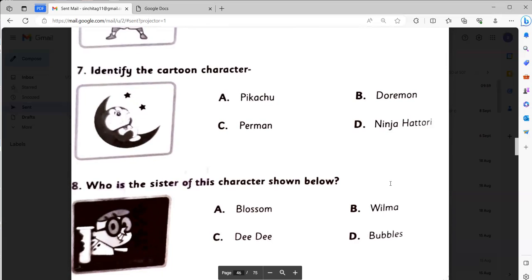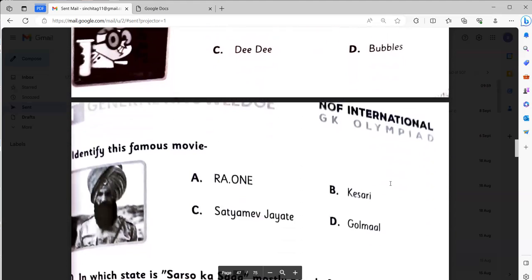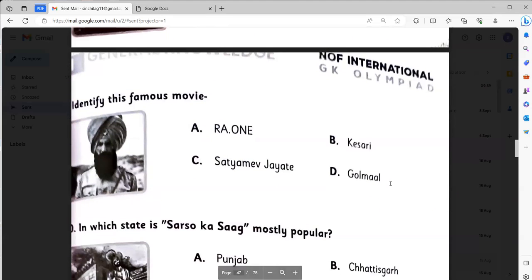Who is the sister of the characters shown below? It will be again B, that is Vilma. Identify the famous movie. It will be Kesari, number B.